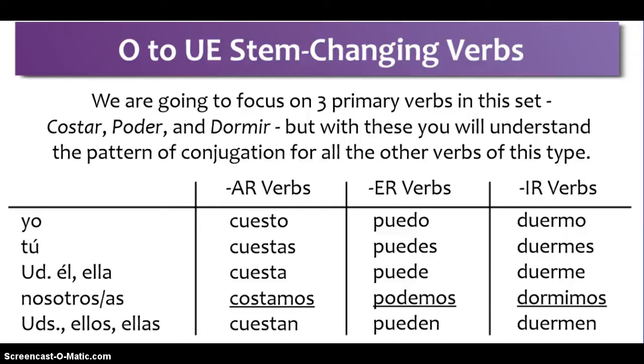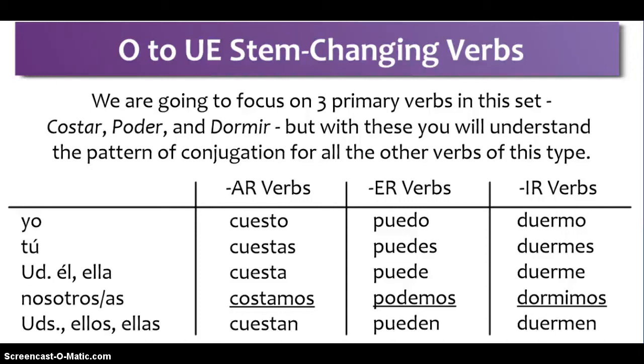ER verbs, we're still changing the stem from O to UE, and our endings are regular ER verb endings: o, es, e, emos, and en. Yo puedo, tú puedes, usted, él, or ella puede, nosotros, nosotras podemos, and ustedes, ellos, and ellas pueden. Again, no stem change in the nosotros or nosotras conjugation. And finally, IR verbs.